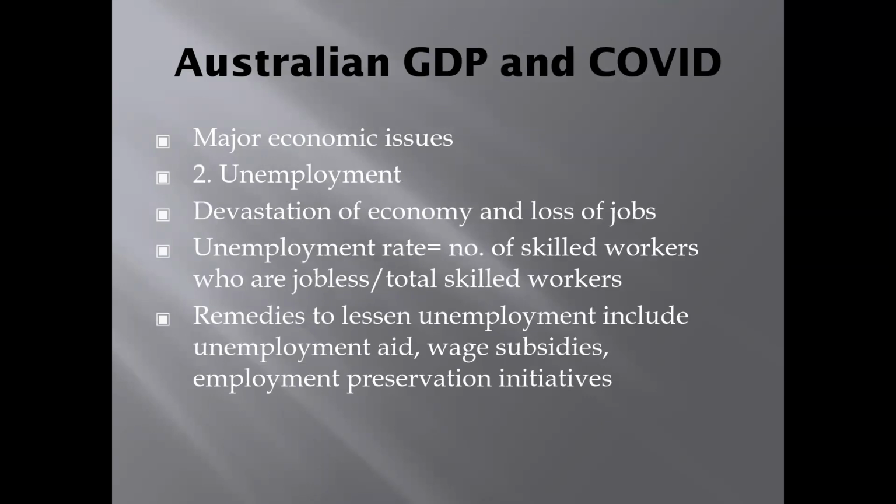Australian GDP and COVID, major economic issues: unemployment, devastation of the economy and loss of jobs. The unemployment rate is equal to the number of skilled workers who are jobless divided by total skilled workers. Remedies to lessen unemployment include unemployment aid, wage subsidies,